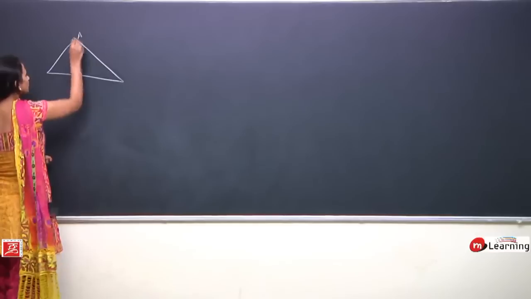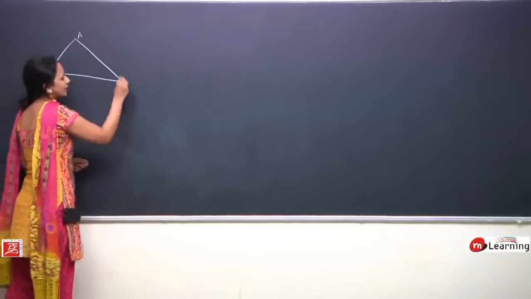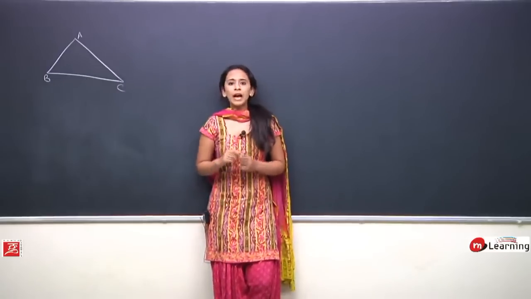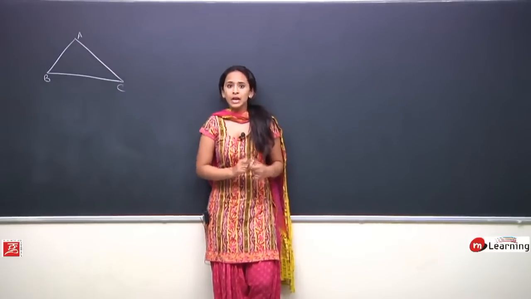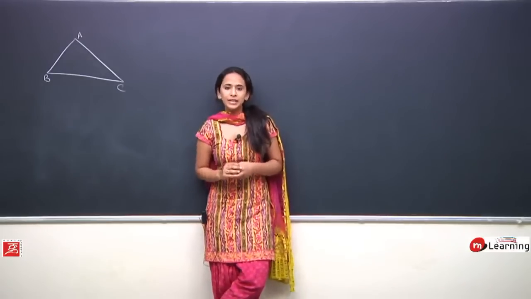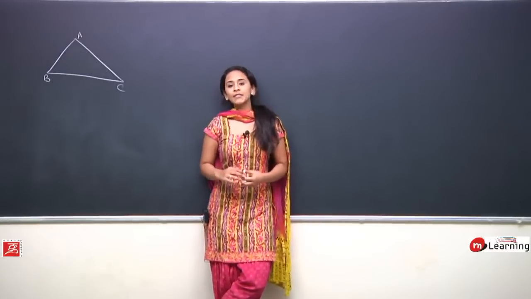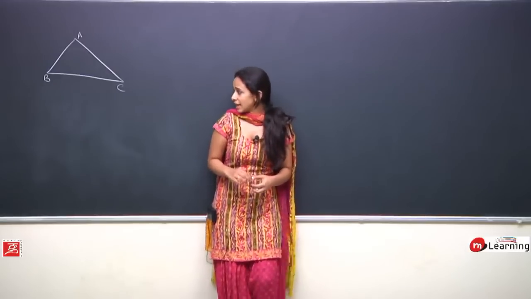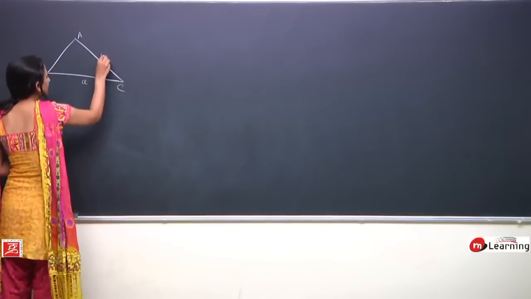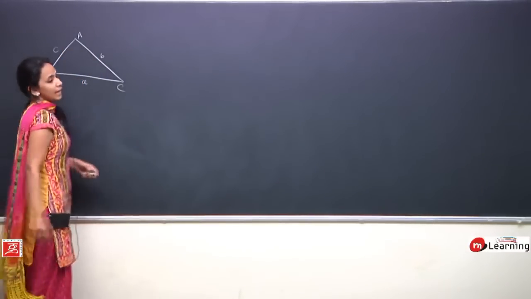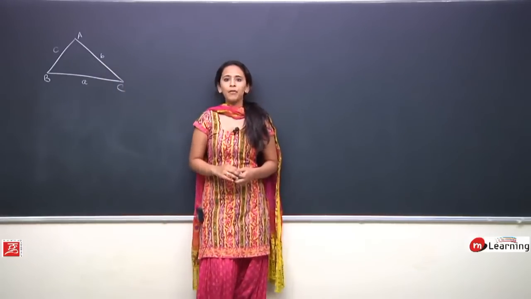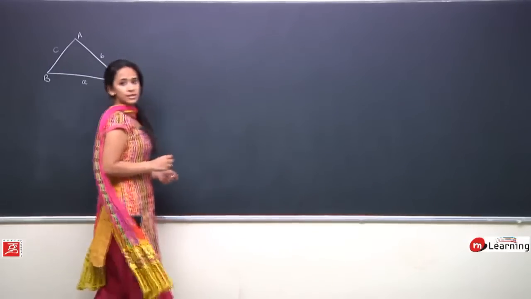So what we had done was basically we had extended our complete discussion of this trigonometry that we have done till now for angles of triangles which follow the constraint. First, angle sum property, that is angle A plus angle B plus angle C is 180 degrees or pi radians, and the second one is triangle inequality property which says sum of two sides is always greater than third side. Here I can say A plus B would be always greater than C, A plus C would be always greater than B, and B plus C would be always greater than A. Perfect. अब इसमें हमने कौन कौन से रूल्स देखे थे कल.